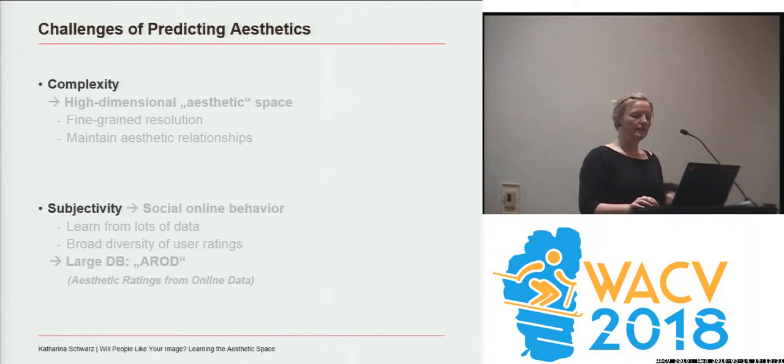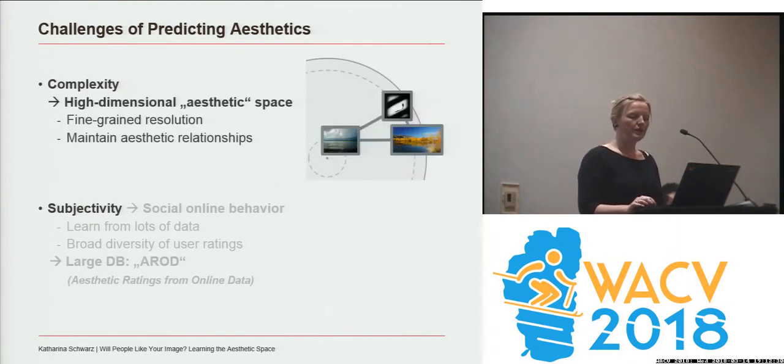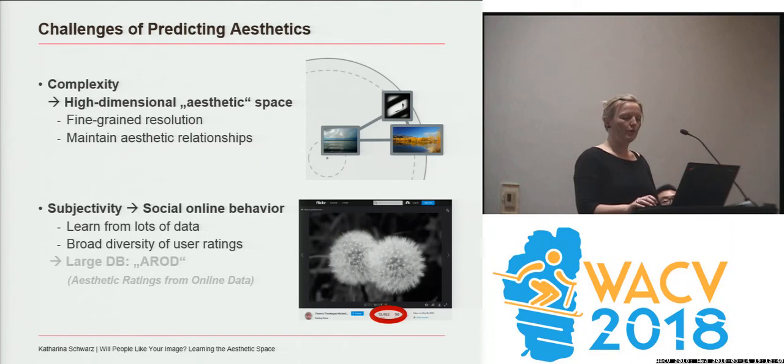So to tackle the complexity, some previous work has, for example, proposed to rank on a one-dimensional scale or has incorporated handcrafted attributes to cover visual factors. In contrast, we now aim for a rather general approach to automatically map aesthetics with all its complexity into a high-dimensional feature space. Thereby, our aesthetic space allows us to learn a mapping into a very fine-grained resolution in which aesthetic relationships are maintained. Further, to approach the subjectivity between people, we need to learn from a lot of data and incorporate a broad diversity of people.